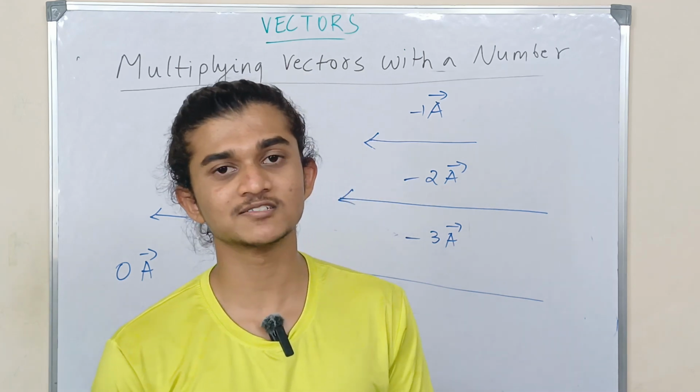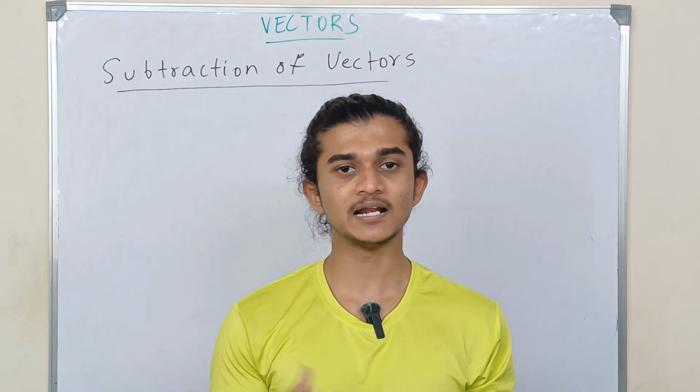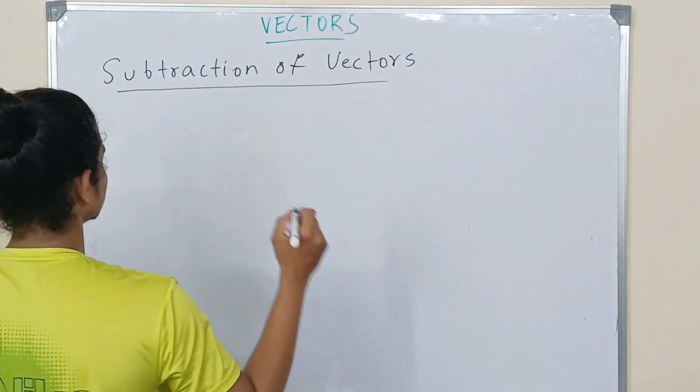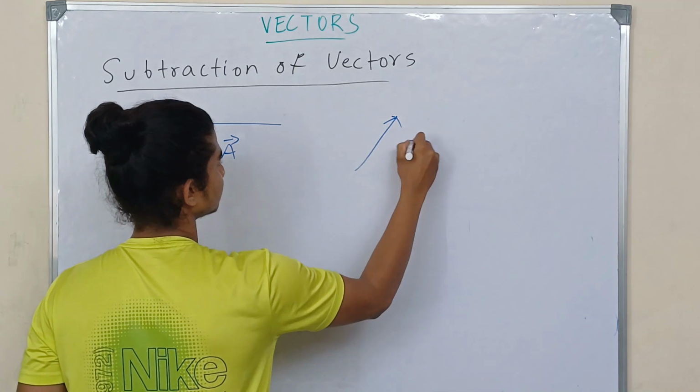So now let us see what subtraction of vectors means. Subtraction of vectors is indirectly addition of vectors. Now let us see how it works. Suppose this is my vector A and this is my vector B.